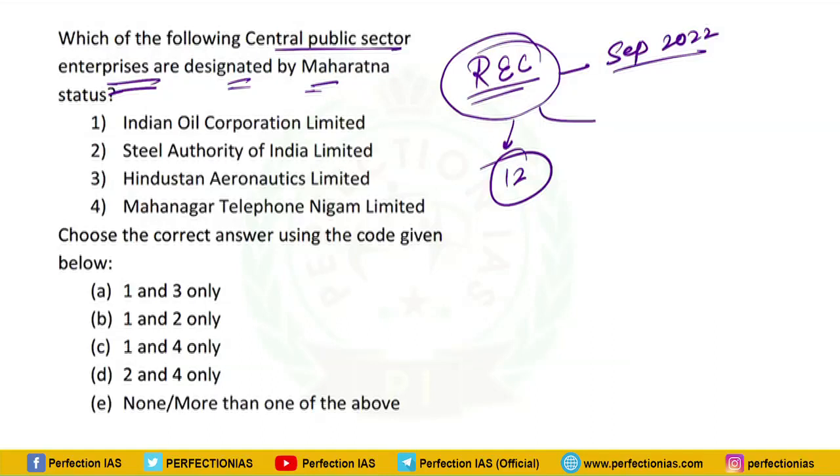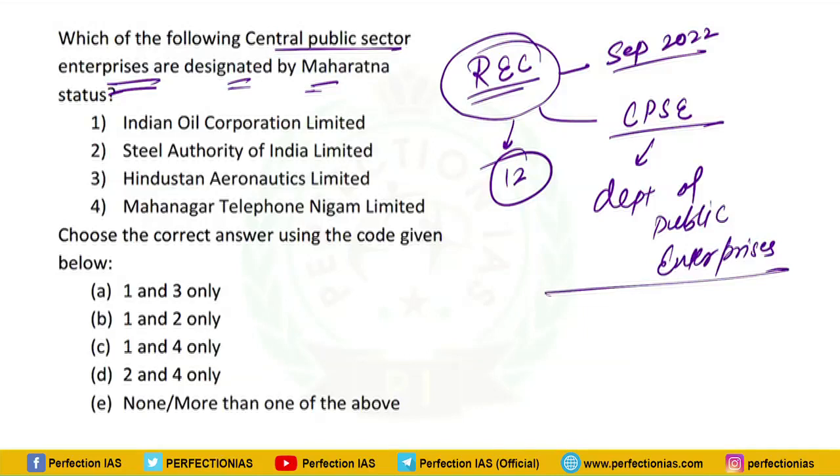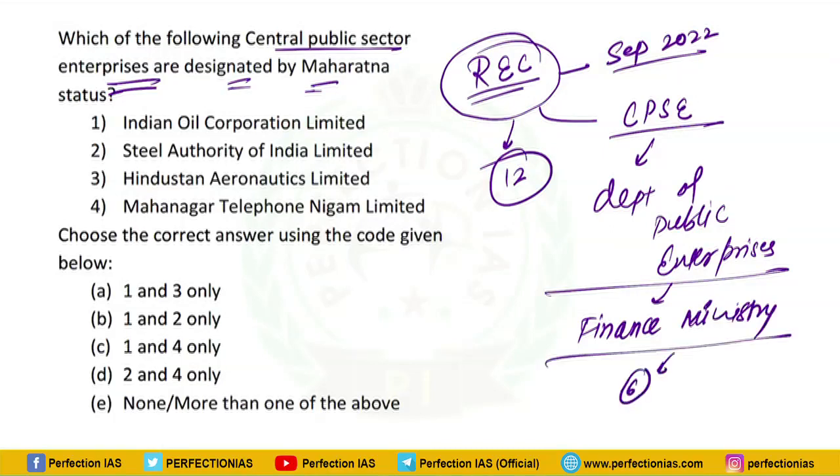One thing that should be kept in mind is that for central public sector enterprises, there is a Department of Public Enterprises, and earlier this department used to be under the Ministry of Heavy Industries. Now this has been shifted to the Finance Ministry. This was done recently, so it is important. Under the Finance Ministry there are total 6 departments. Okay, coming back to the Maharatna companies.